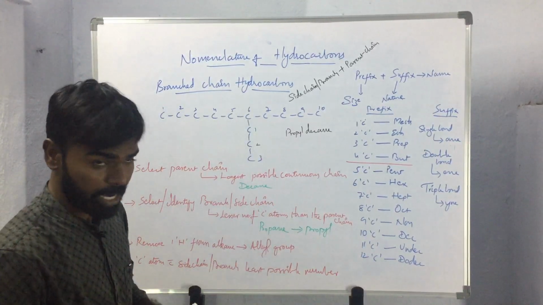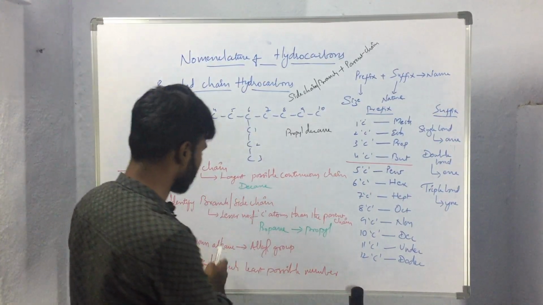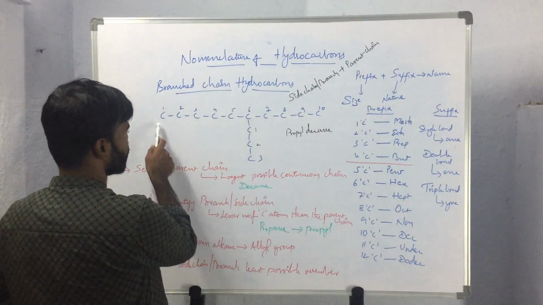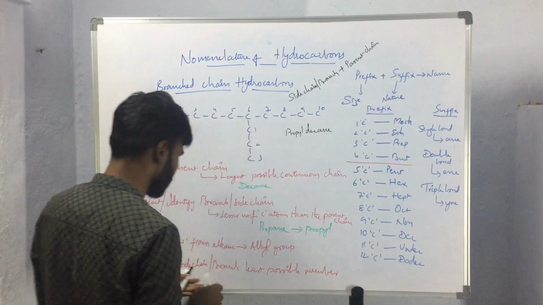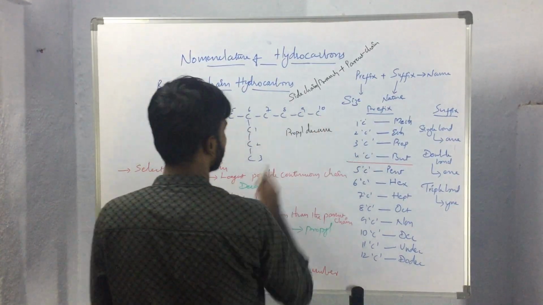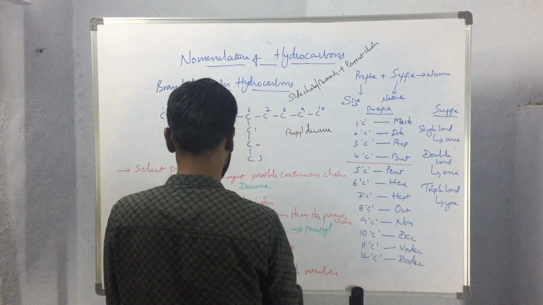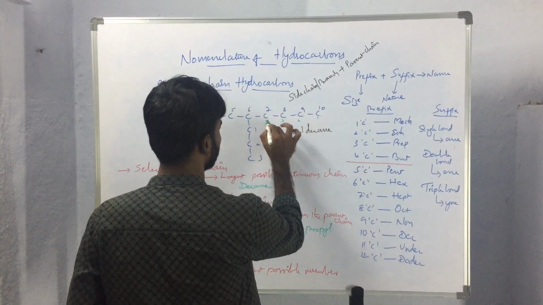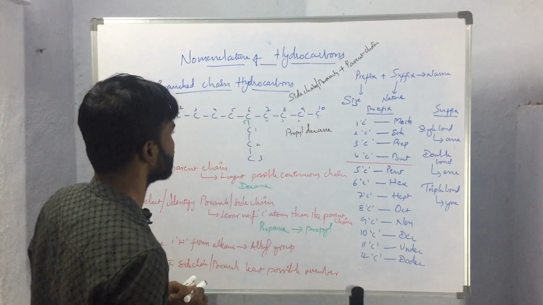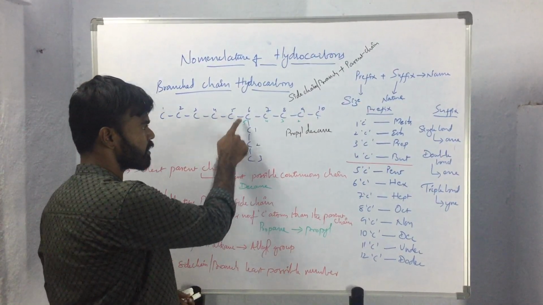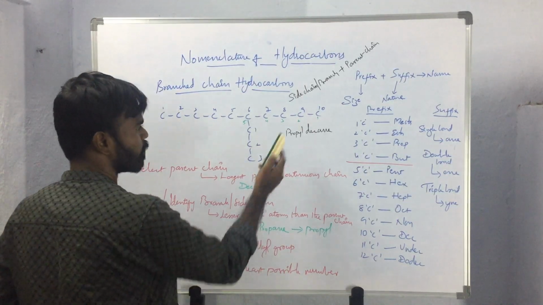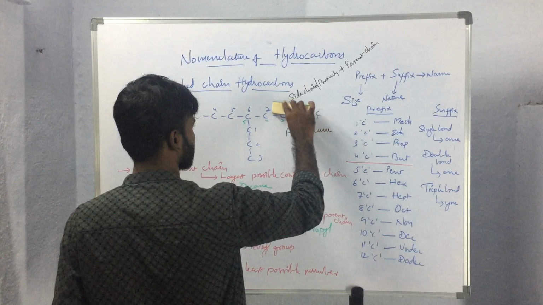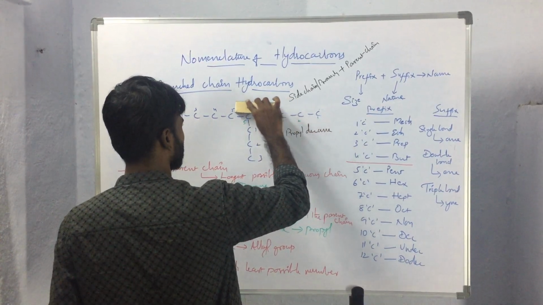This we should keep in mind. The carbon atom that is having the side chain or branch should get the least possible number. So here, if we start numbering from here, the 6th carbon atom is having the side chain, whereas if we start numbering from here, 1, 2, 3, 4, 5, the 5th carbon atom will be having the side chain. As 5 is less than 6, we will be considering numbering from this carbon atom only, because the carbon atom that is having the side chain should get the least possible number.